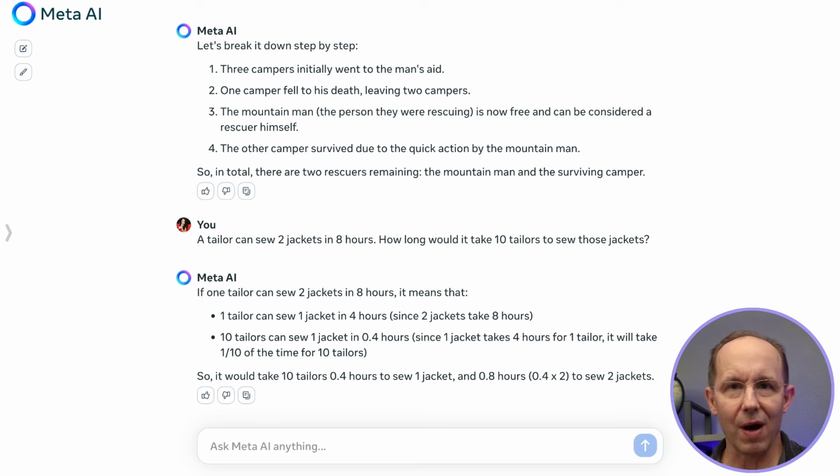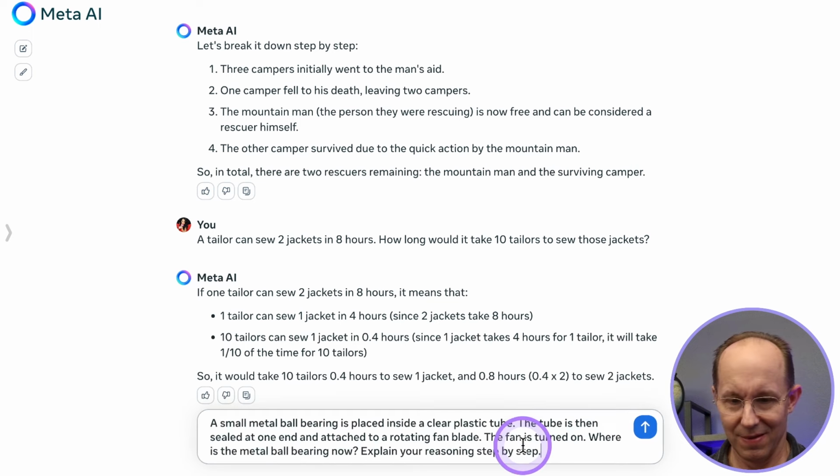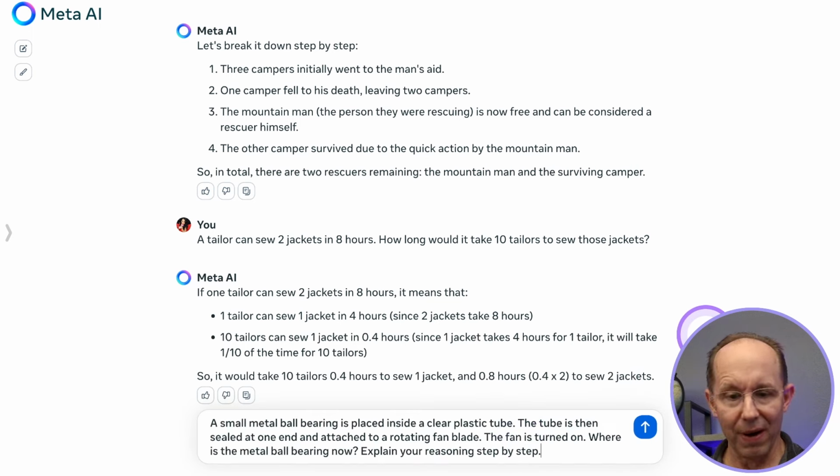Okay, I've got 2 more complex reasoning problems. We're going to try 2 more and see if Llama 3 can get one of these right. A small metal ball bearing placed inside a clear plastic tube. You may have seen this problem before. Let's give it a shot.